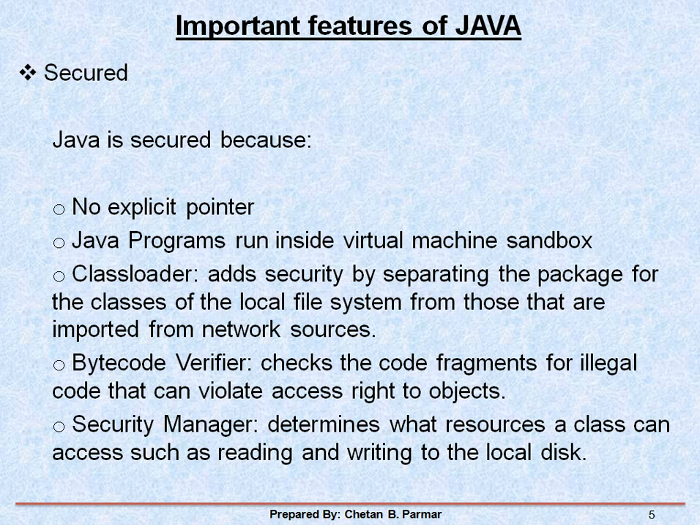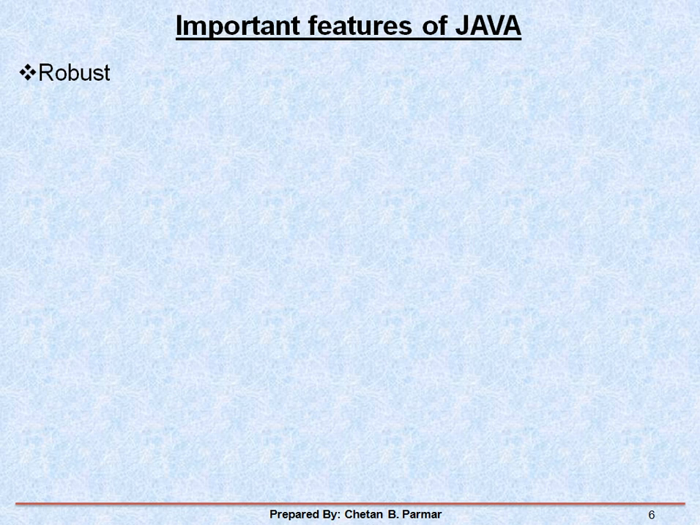Then the security manager is also available there, which determines what resources a class can access, such as reading or writing to the local disk. So these are all the security features, and through all these security features, Java is secured. Okay. Now next is robust.